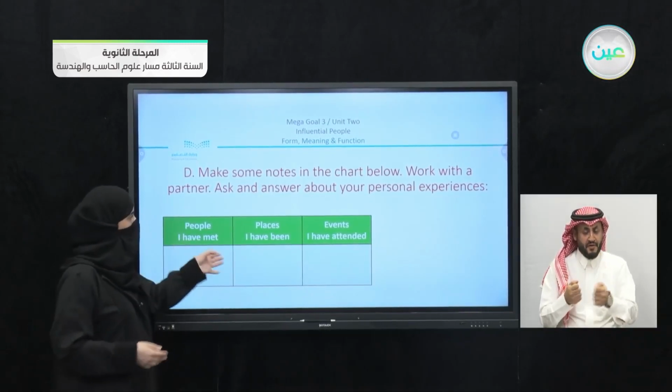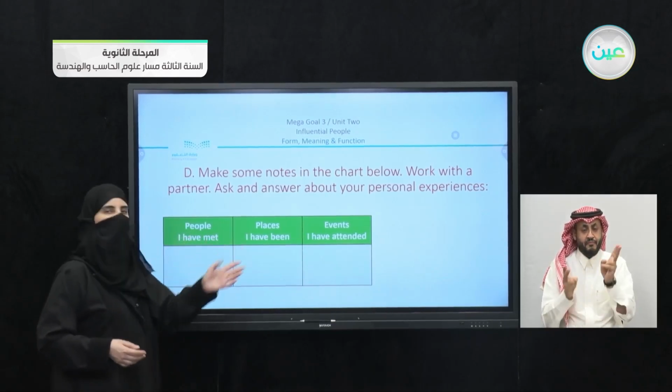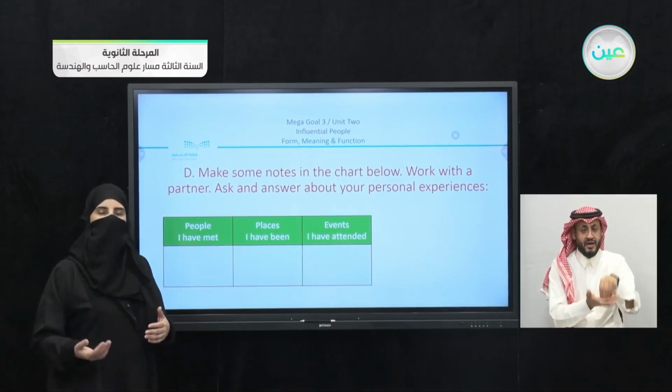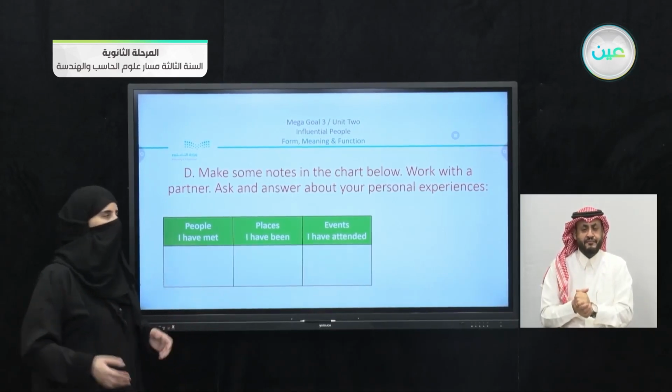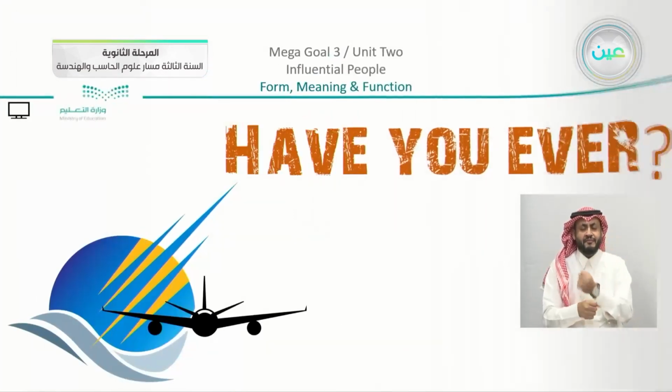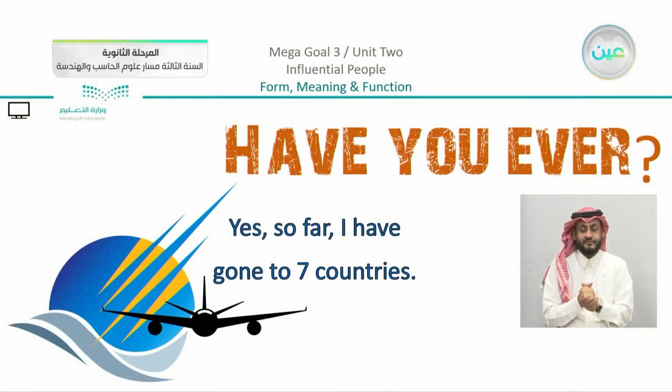So we have here the 3 parts. We have here people I have met, places I have been, events I have attended. And you can use other examples, things or actions you have done, any kind of experience. So just to give examples here, have you ever, relating to this picture, now as an example here, have you ever flew in an airplane or have you ever traveled abroad? So you can say yes, so far I have gone to 7 countries.